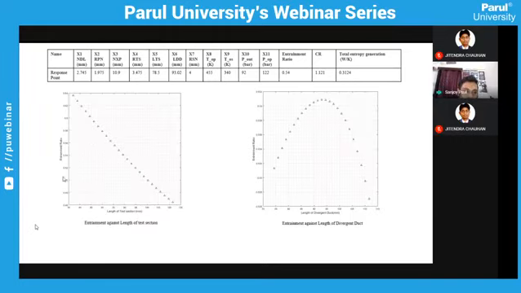Now, the third parameter we have seen is the length of the test section. As we increase the length of the test section, your entrainment is decreasing. The range I'm talking about is 0.64 to 0.46, which is a huge difference. Whereas the length of the diverging duct is not influencing anything. Even though it shows a U curve, look at the variation.